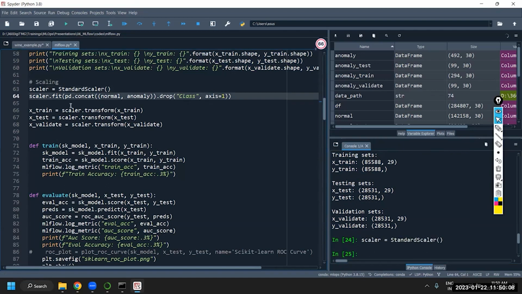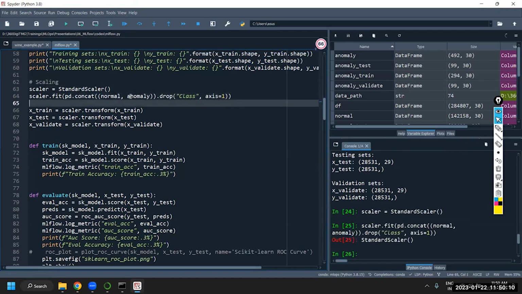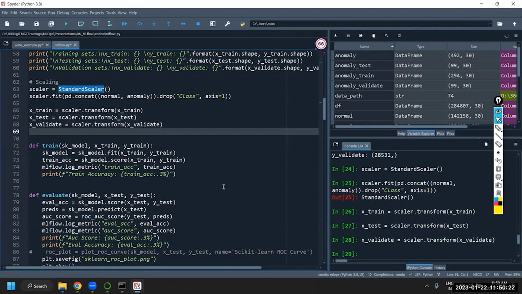I'm using the standard scaler. I'm applying the standard scaler model to the input data set, except for the class, and transforming the 3 data sets: train, test, and validate. So doing standardization so that the scale of all the input columns is the same.